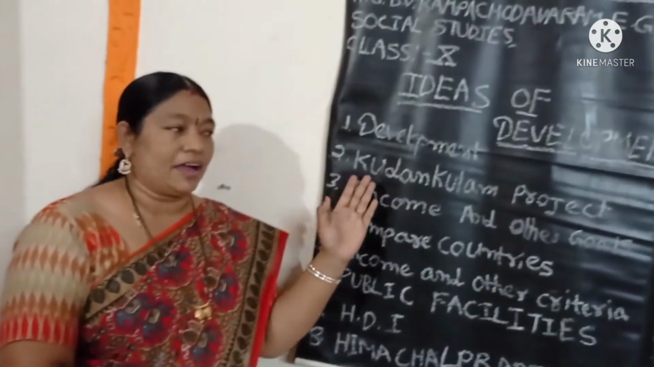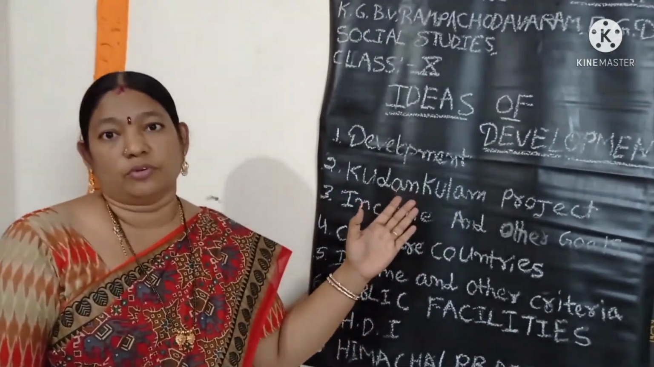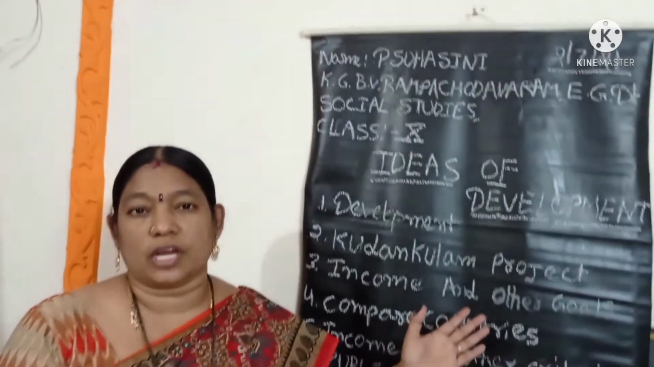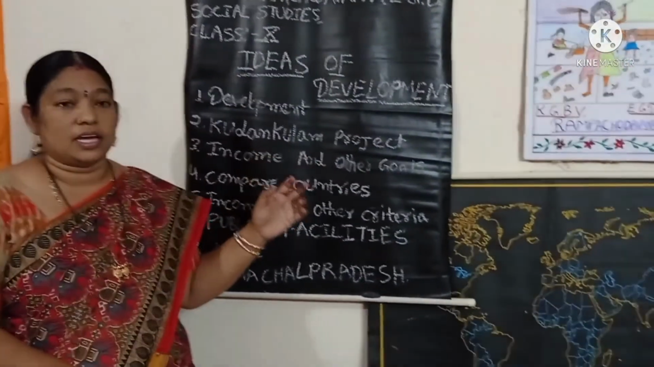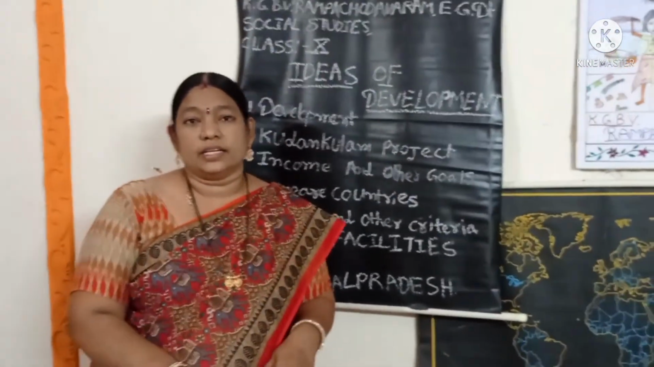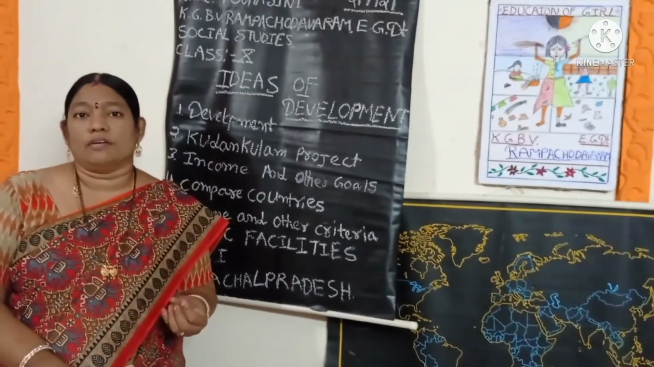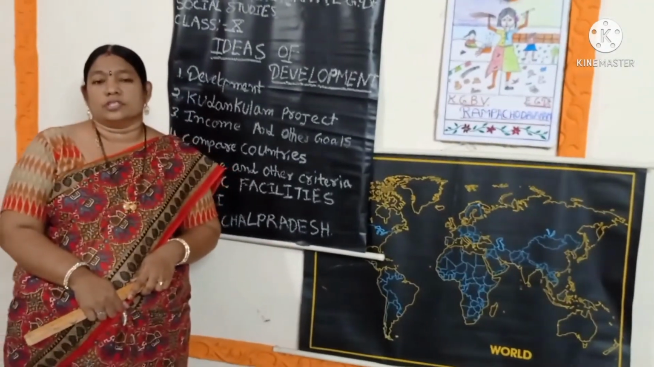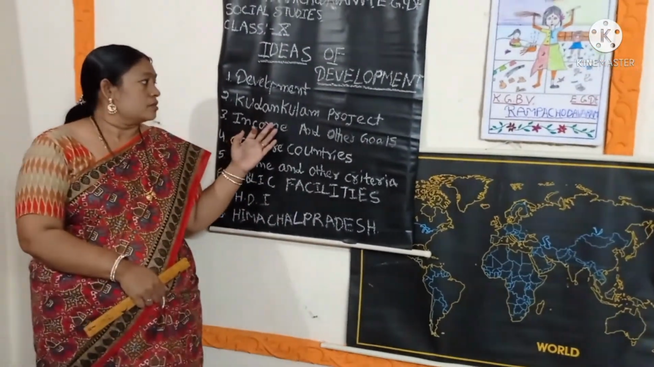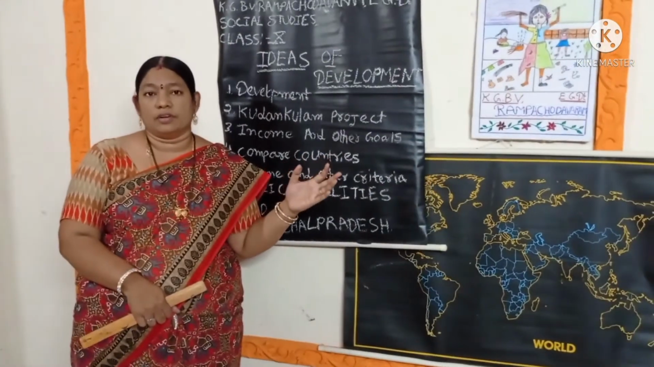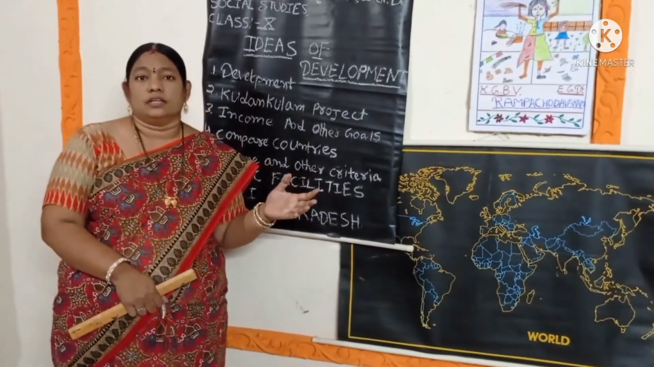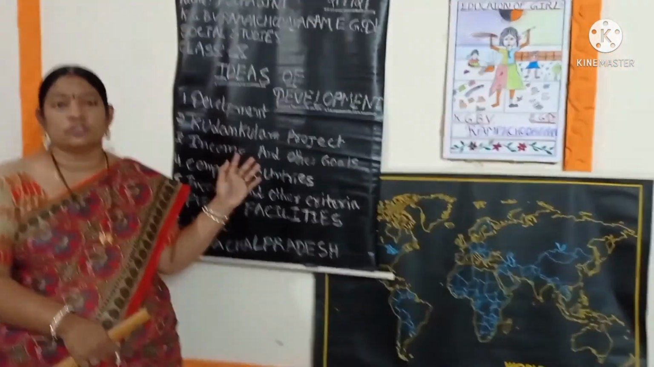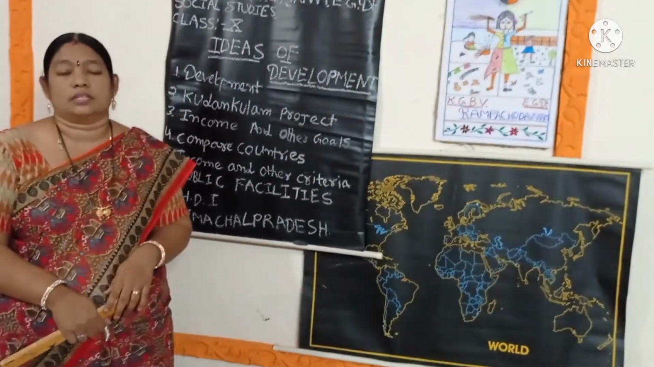Now about development, take the Kudankulam project. This Kudankulam nuclear project is located in Tamil Nadu state, in Tirunelveli district. It is organized as a central government project. It gives energy to our country, but the people raised objections to this project because of their livelihoods, safety, and health problems. So the people refused this Kudankulam project.